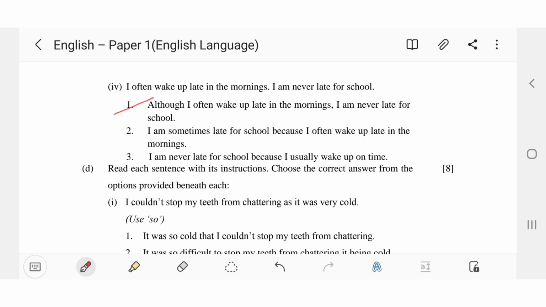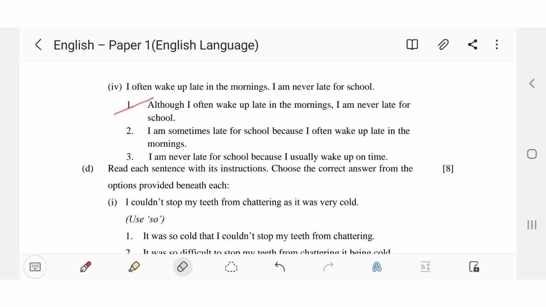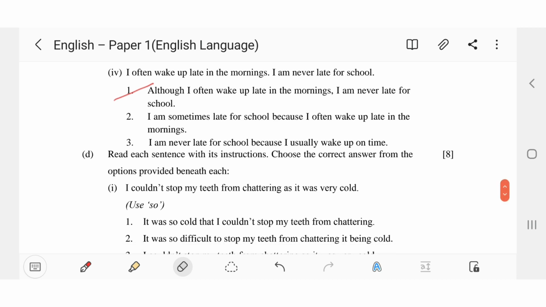Second option. I am sometimes late for school because I often wake up late in the mornings. In the question, it is mentioned that he is never late for school. So this option 2 is wrong because it says that I am sometimes late for school. Third one, I am never late for school because I usually wake up on time. He wakes up late, and still he gets to school early. He's never late. So the first option is correct. Although I often wake up late in the mornings, I am never late for school.